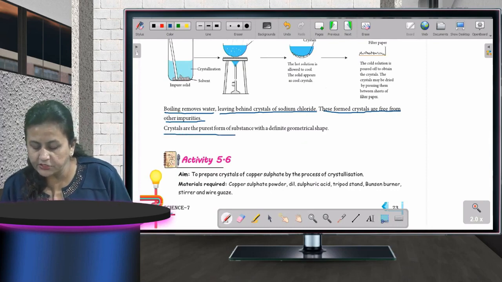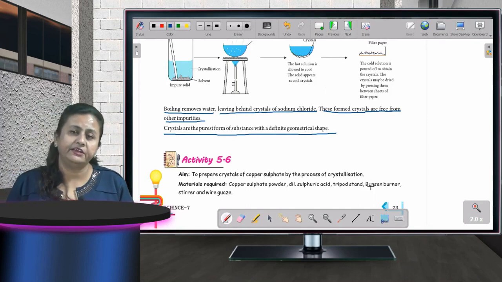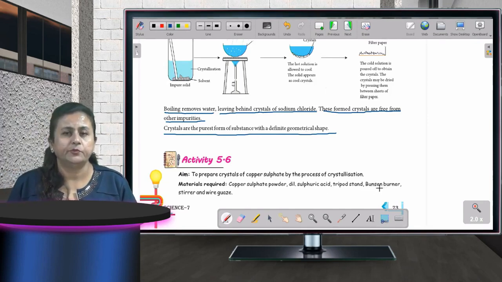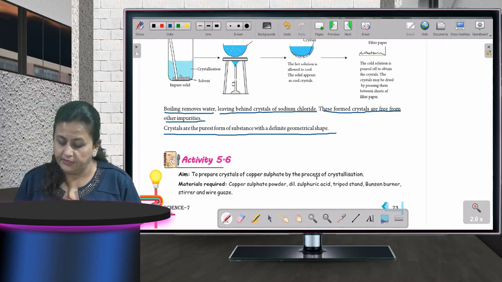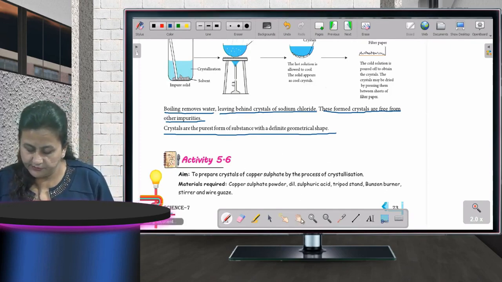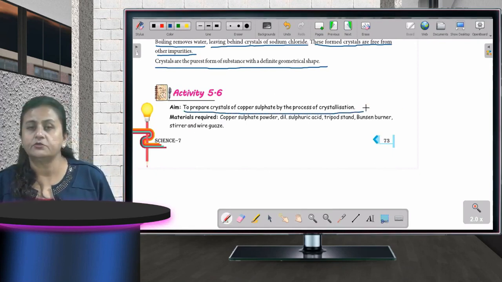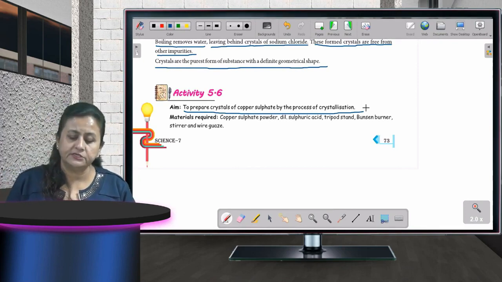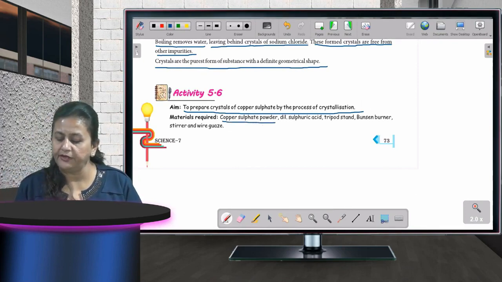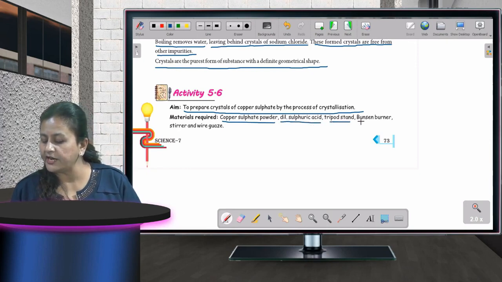Crystals are the purest form of substance with a definite geometrical shape. It has a definite shape and it is a geometrical shape. Fine. Now there is one more activity: to prepare crystals of copper sulfate by the process of crystallization. What all things are required? You need copper sulfate powder, dilute sulfuric acid, tripod stand, Bunsen burner, stirrer and wire gauze.